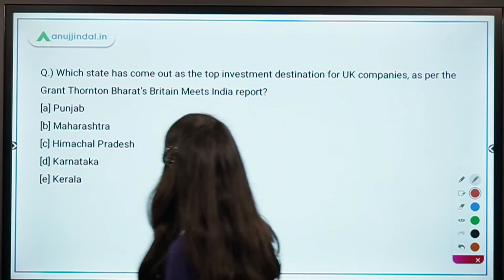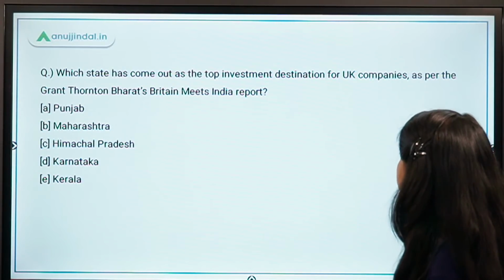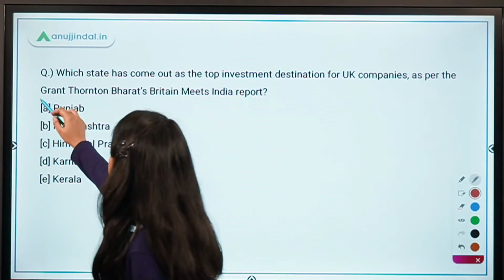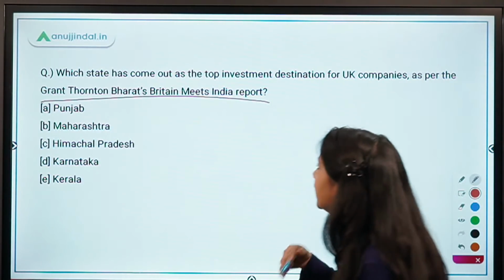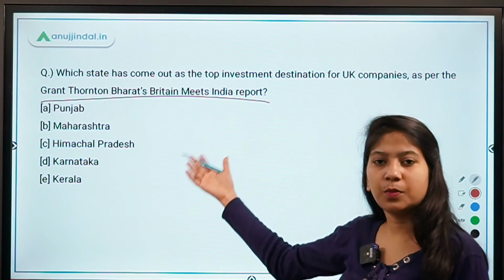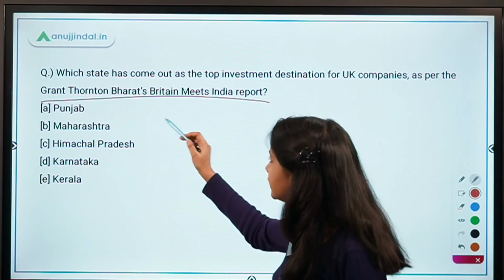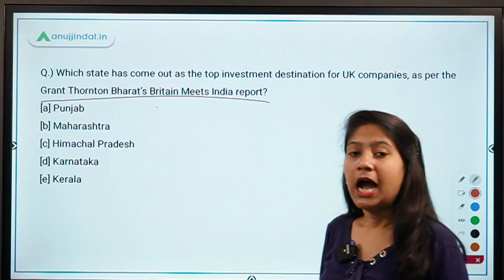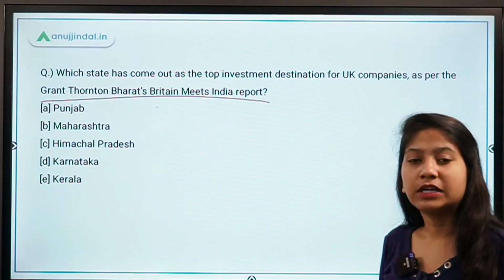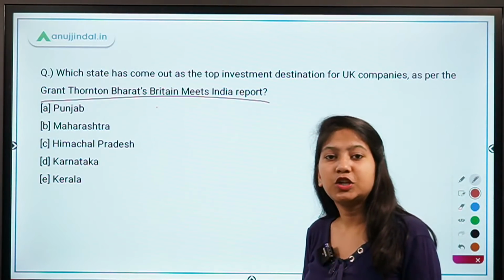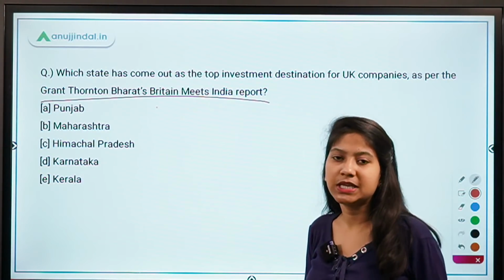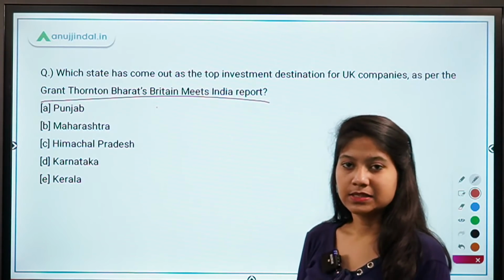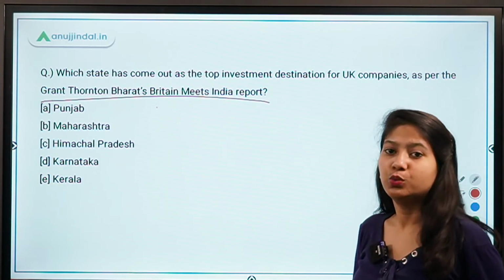Which state has come out as the top investment destination for UK companies as per the Grant Thornton Bharat's Britain Meets India report? So basically this report has been recently released by this Grant Thornton company, and this report mentions the fact about FDI inflows and the ease of doing business that the UK companies are facing in India. So which state has performed really well for the UK companies?